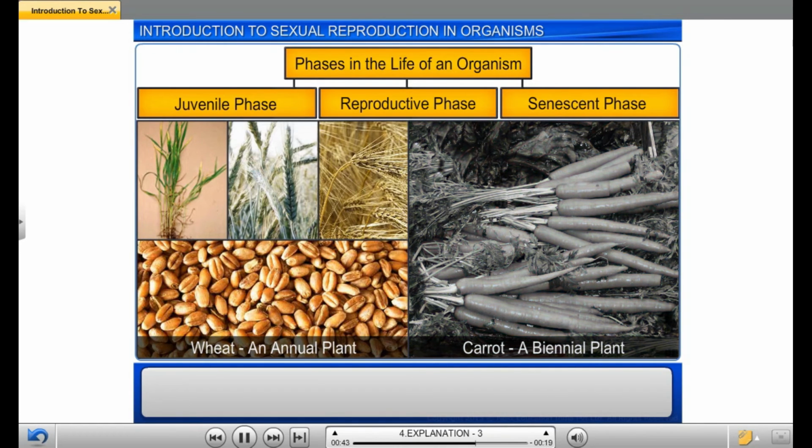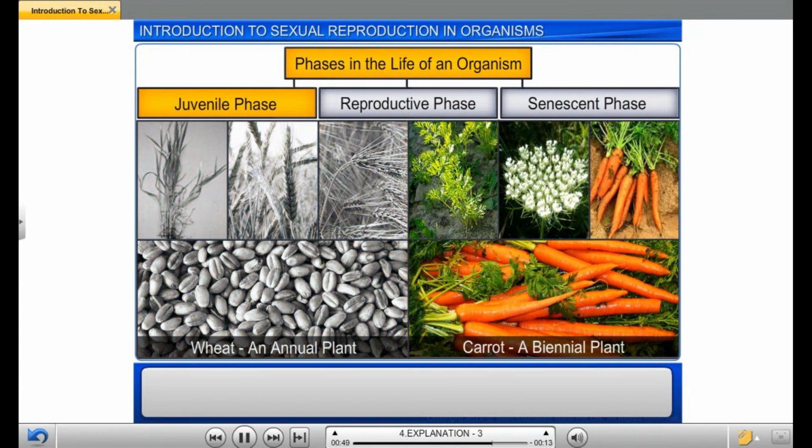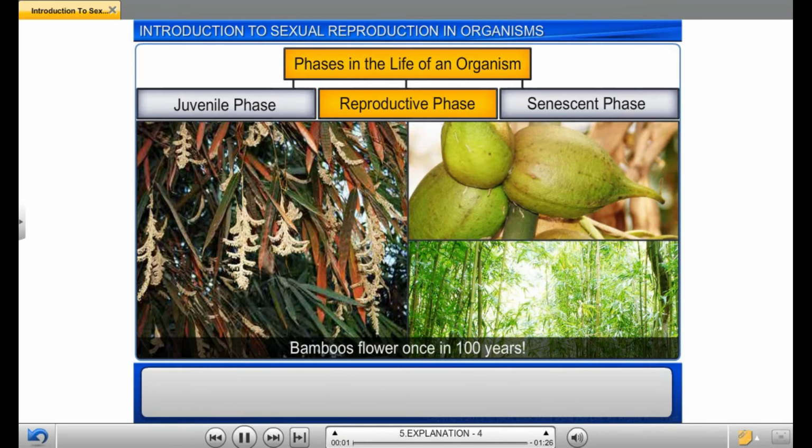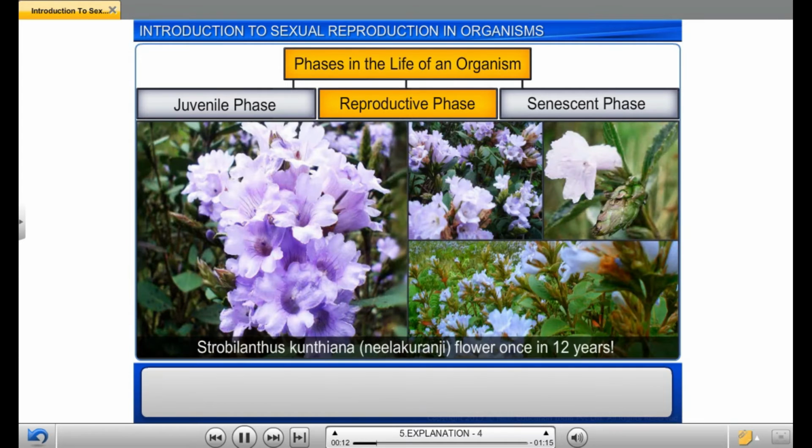As all 3 phases of an annual plant occur in 1 year, whereas biennials have a 2-year life cycle in which the plants enter the vegetative phase in the first year and the reproductive followed by the senescent phase in the 2nd year. Did you know that certain plants such as bamboo flower only once in 100 years, produce fruits and then die? Similarly, Strobilanthes kuntiana or Neelakuranji flowers every 12 years?